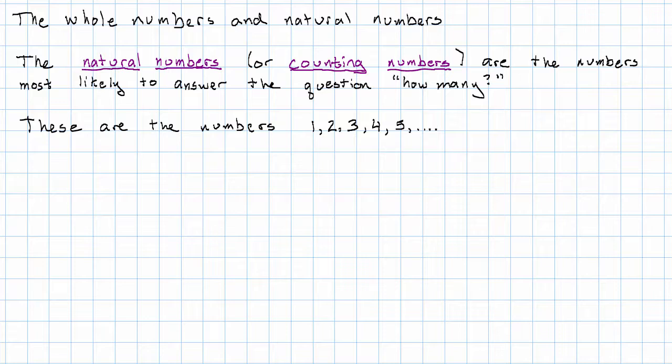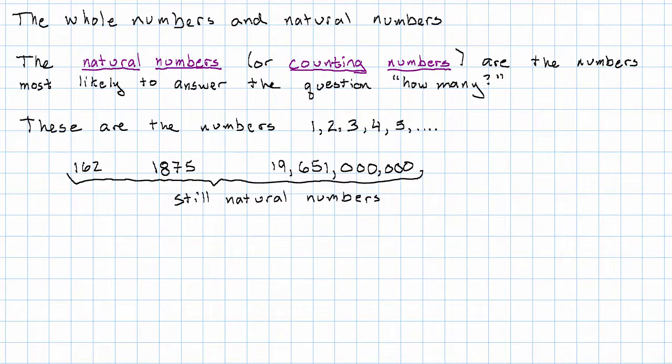So for example, 162, 1,875, and 19,651,000,000. These are all still natural numbers. If you asked someone, how many cats do you have? And they answered 19,651,000,000 cats, you would understand what they meant, even though that answer would be pretty surprising.